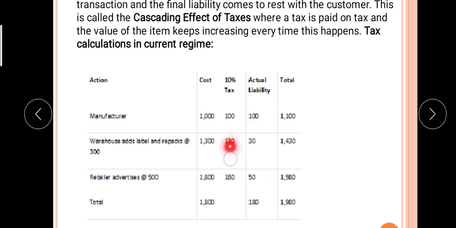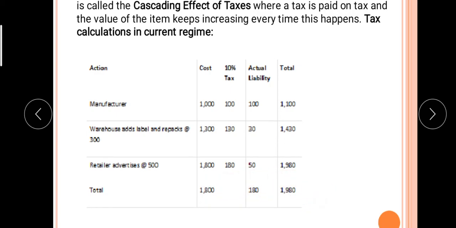At the next stage we paid 130, but now we are paying just 30. And at the next stage we paid 180, now because GST came we are paying just 50 rupees. In this way the cascading effect of tax is removed just because GST came.